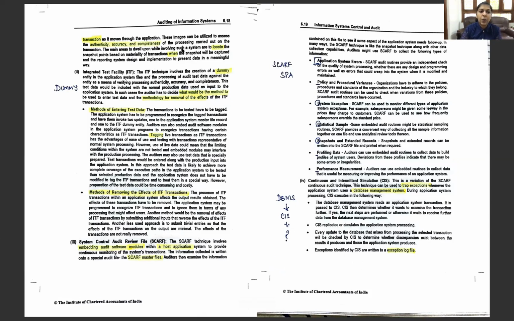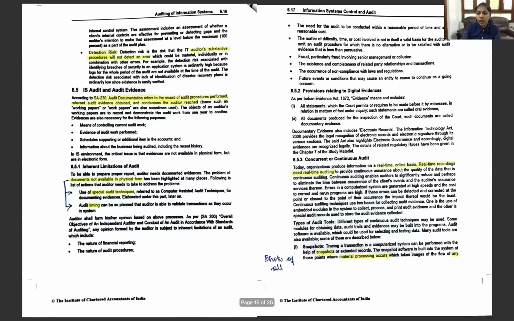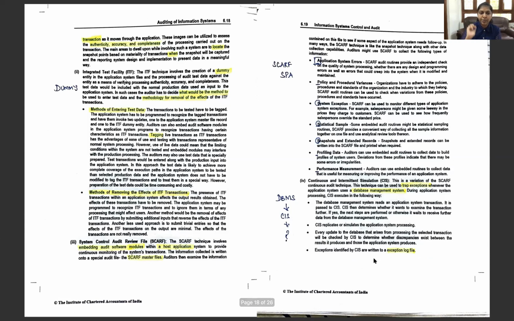Okay, so the main area to develop or involve in the system is to locate where that material processing is occurring. So where this material processing occurs, where are we going to place that snapshot? Where is it going to be captured and when is it going to be captured are the key questions arising from here.